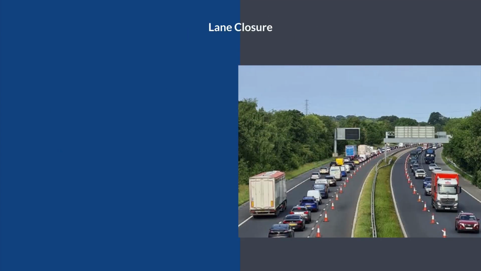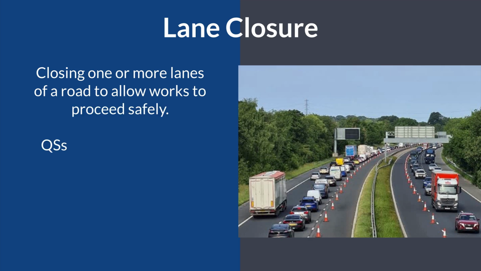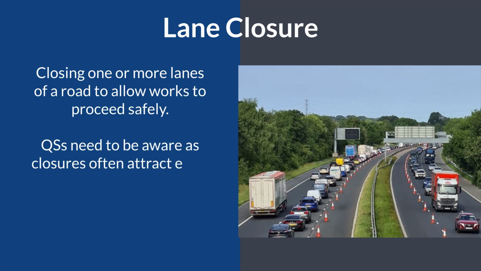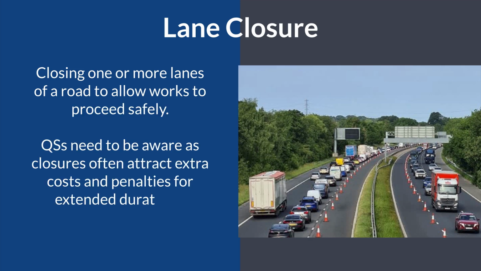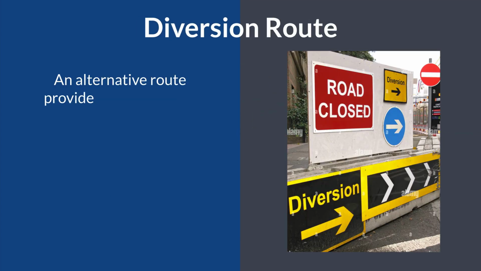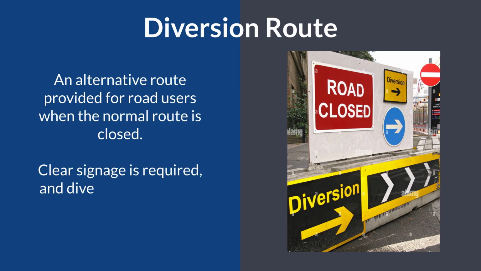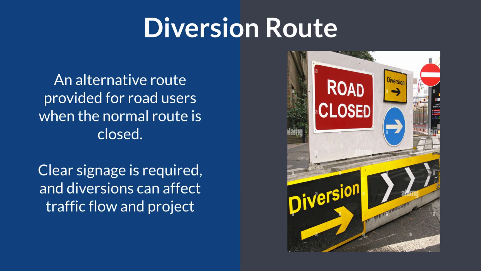Number 5, Lane closure. Closing one or more lanes of a road to allow works to proceed safely. QSs need to be aware of this, as there's usually penalties for extended durations. Number 6, Diversion Route. An alternative route provided for road users when the normal route is closed. Clear signage is required, and diversions can affect traffic flow and project costs.